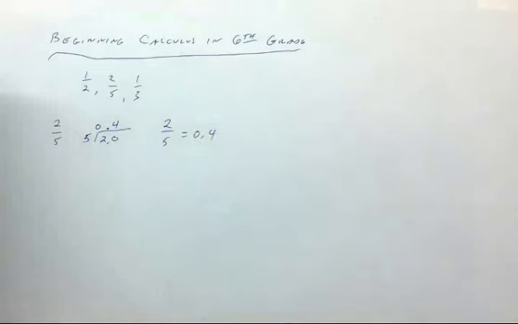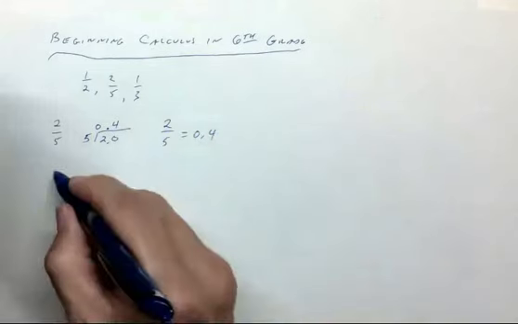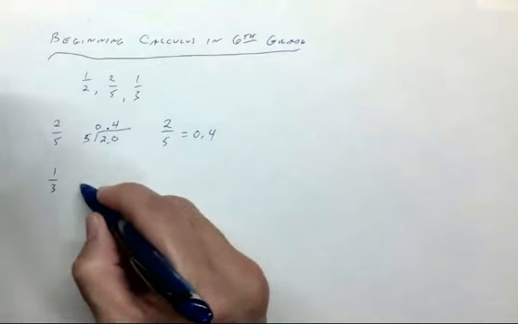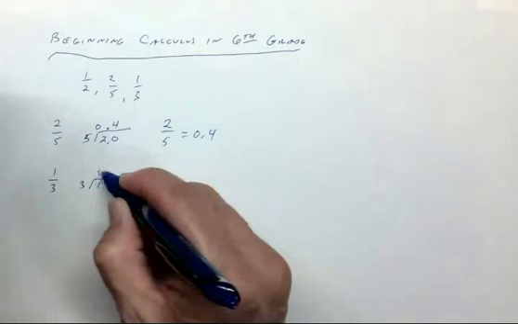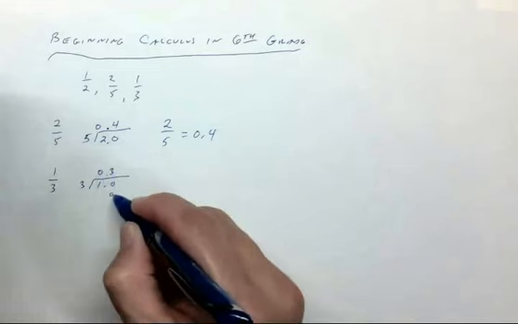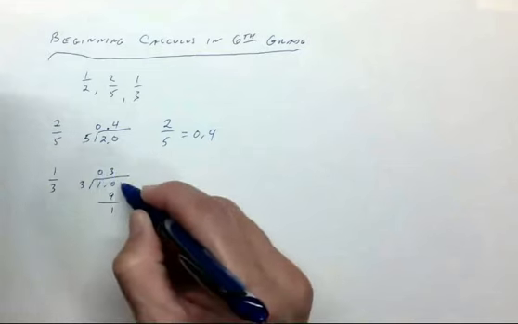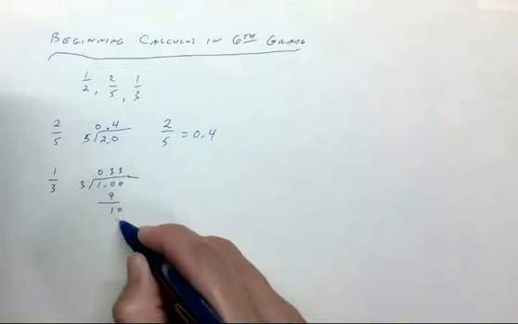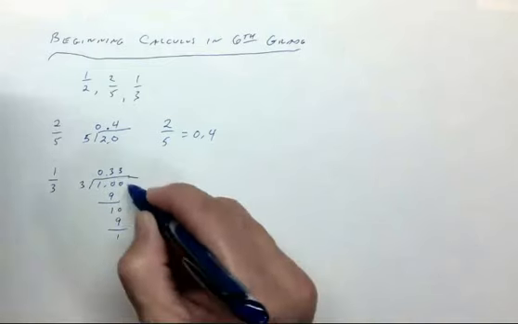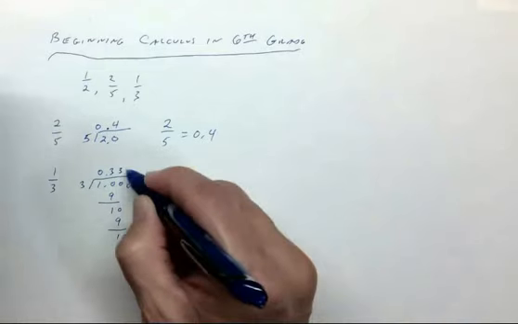No problem. But when we do 1/3, we divide 3 into 1. And we get 3, and that's 9, 1, 3, 9, 1, 3.